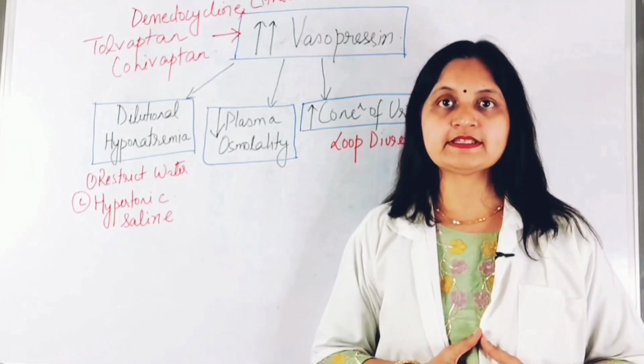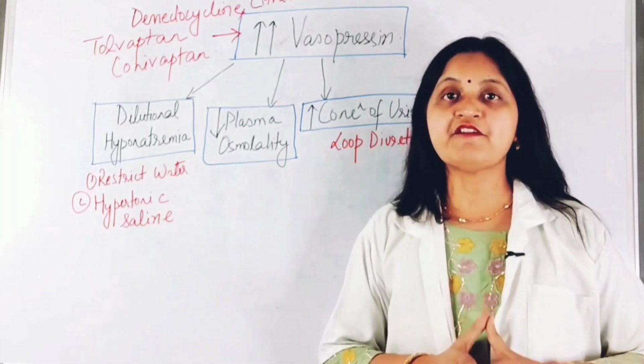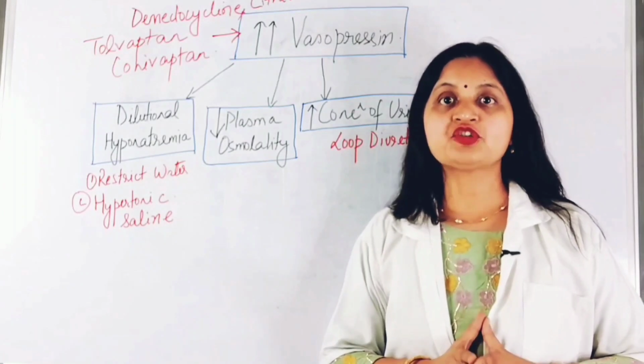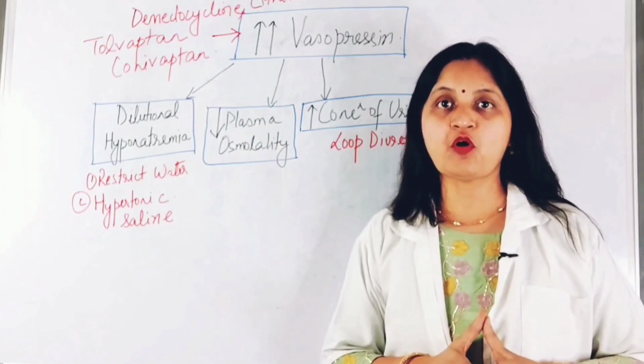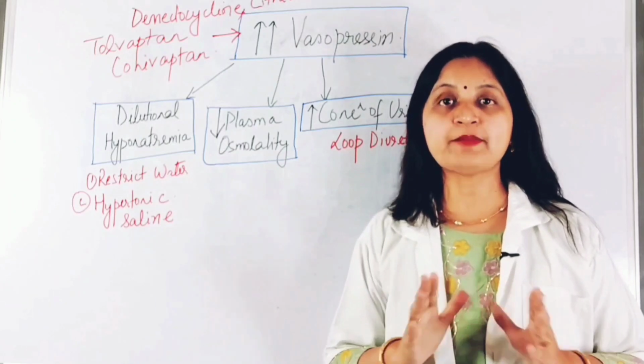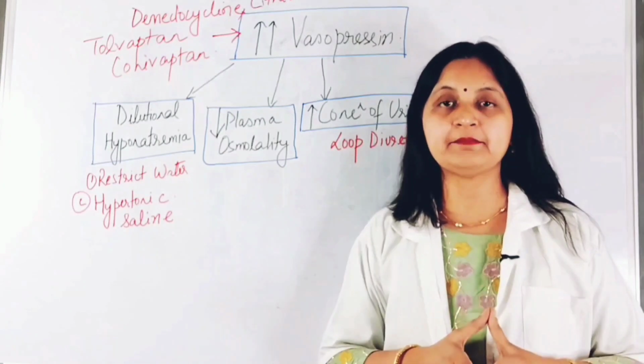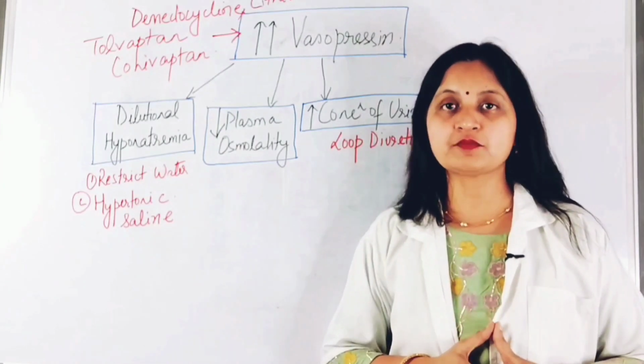response of vasopressin. So to sum up, SIADH is characterized by excessive vasopressin secretion which causes renal conservation of water, concentration of urine, and this causes expansion of extracellular fluid volume, dilutional hyponatremia, and decrease in plasma osmolality.